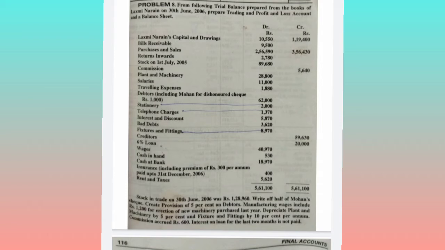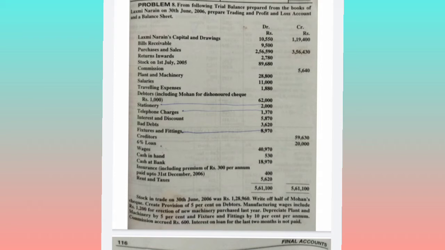I think for this they have given an adjustment. For stationery and telephone charges, it is an expenditure, P&L account debit side. Interest and discount, they have given the debit balance, so it is an expenditure, debit side of the P&L account. Bad debts, debit side of P&L. Fixtures and fittings, asset balance 8970. Next, creditors 59630, that is a liability. 6% loan is also a liability because they have given the credit balance. Wages 4970, it is in the trading account. Cash in bank and cash in hand are assets, so in the balance sheet.